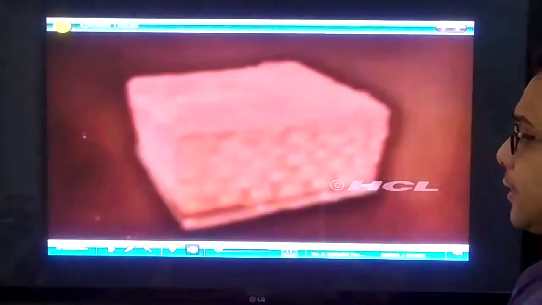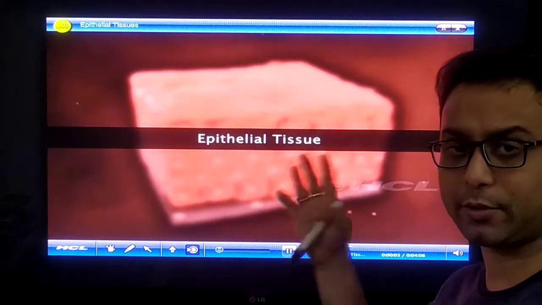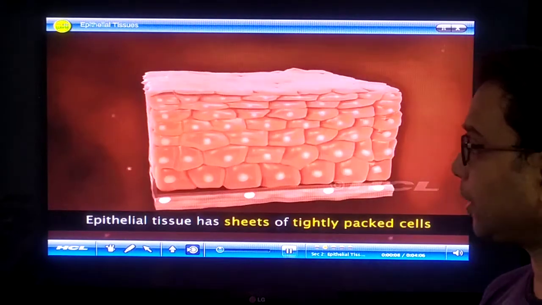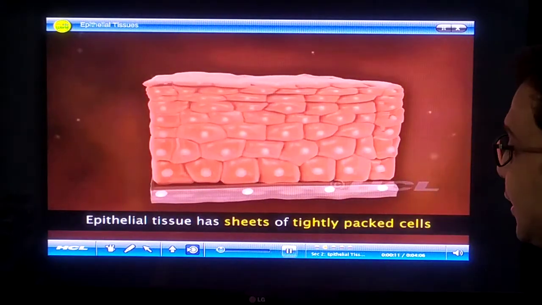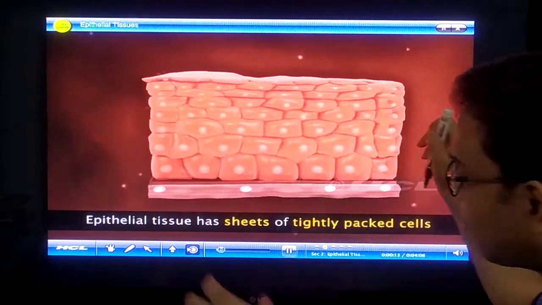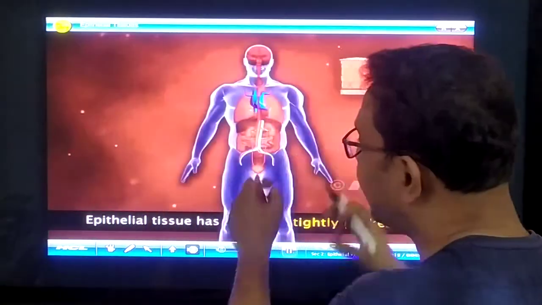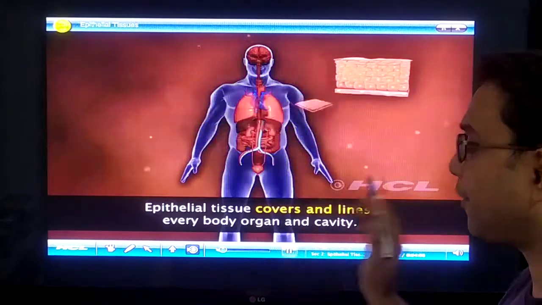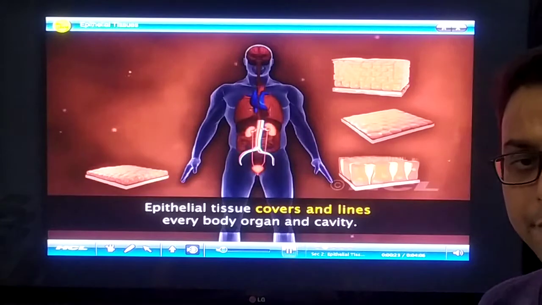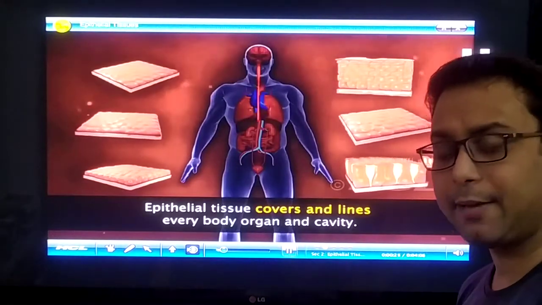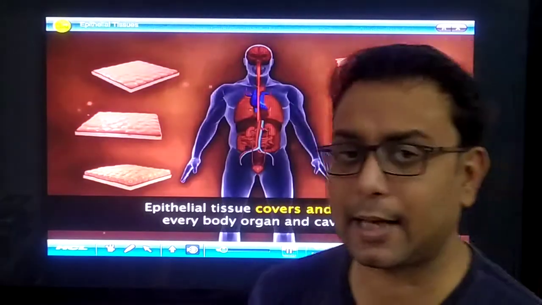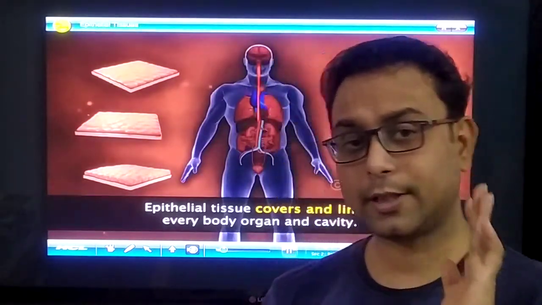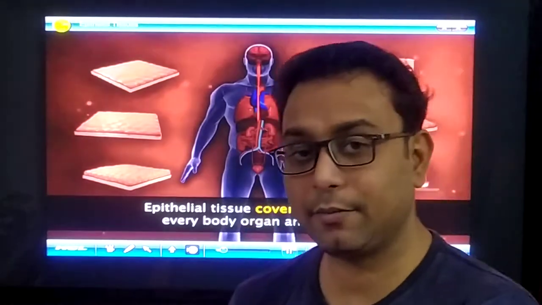Now we discuss some details about the epithelial tissue and its classification, which is most important. Epithelial tissue is a sheet of tightly packed cells. You can observe that the cells are tightly packed, and epithelial tissue covers and lines every body organ and every cavity. This animal tissue is very important, not only in class 7. This chapter is also there in the class 9 syllabus, and also in the class 11 syllabus.